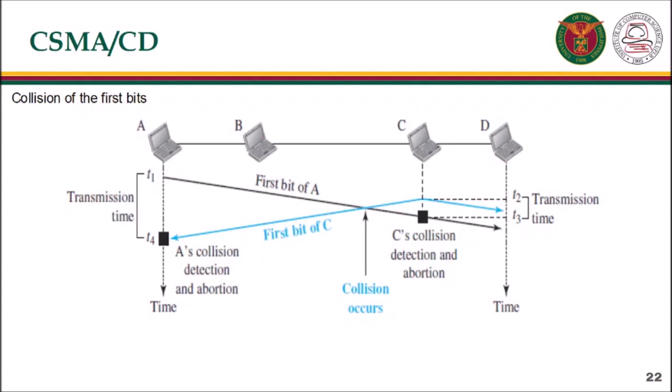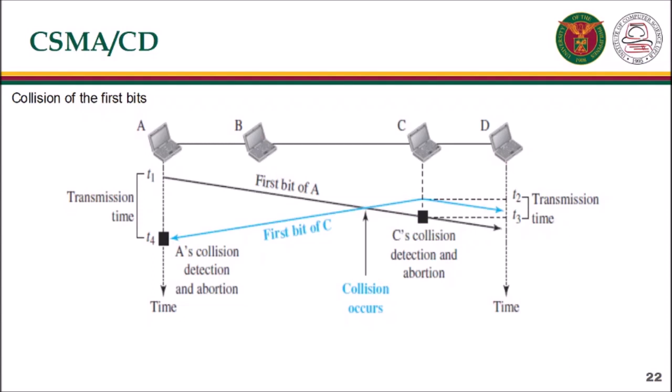To better understand CSMA/CD, let us look at the first bits transmitted by the two stations involved in the collision. Although each station continues to send bits in the frame until it detects the collision, we show what happens as the first bits collide. In the figure, stations A and C are involved in the collision.